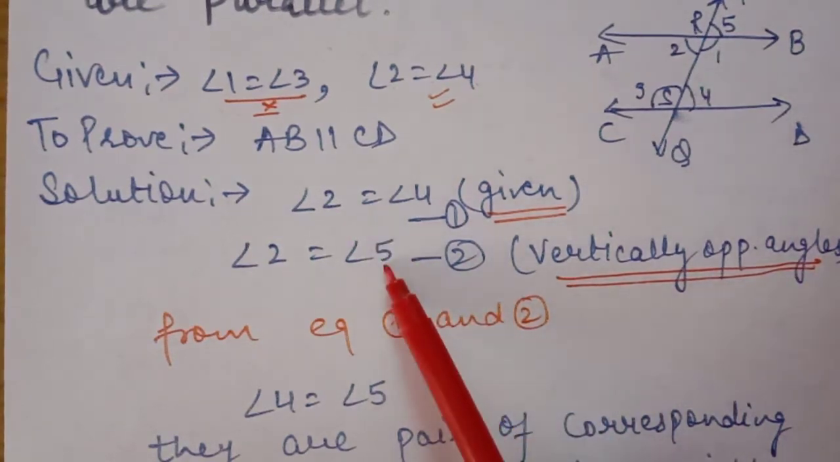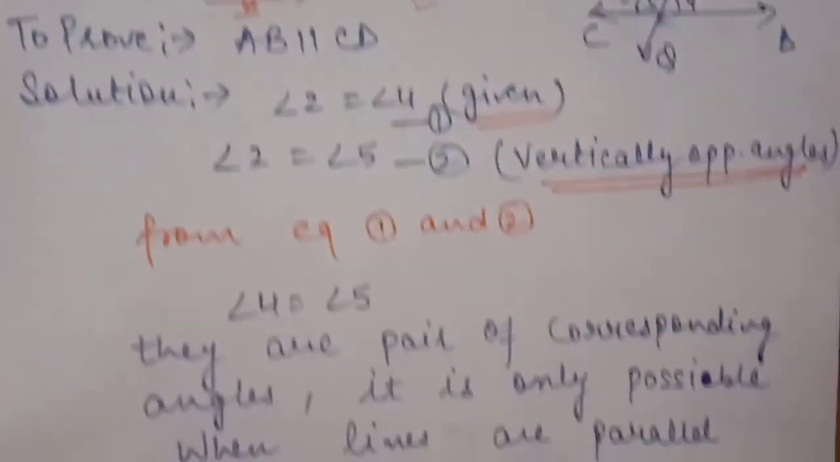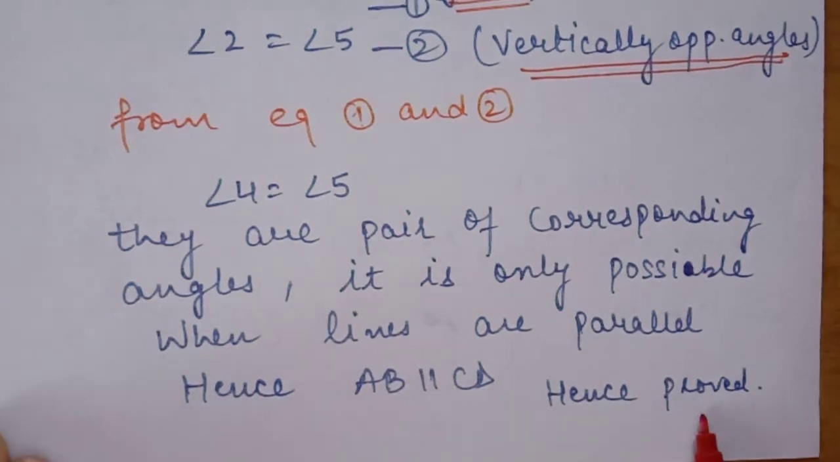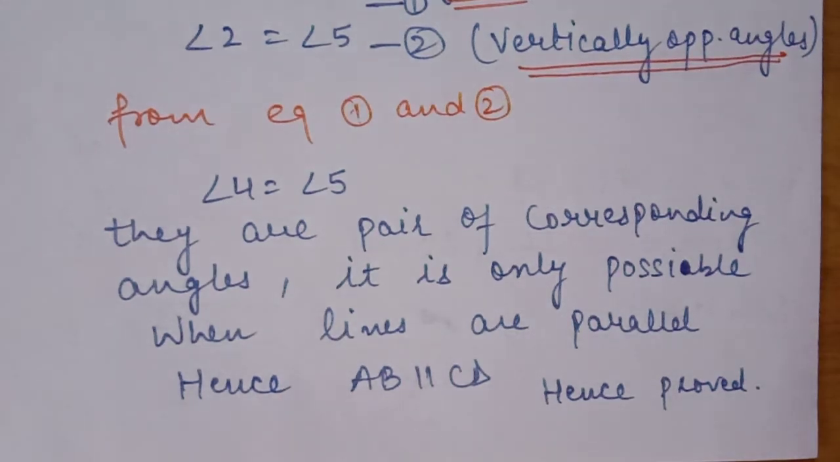From equation number first and 2, if 2 is equal to 4 and 2 is equal to 5, then definitely 5 and 4 are also equal to each other. If 5 and 4 are equal to each other, they are a pair of corresponding angles. It is only possible when the lines are parallel. So AB parallel CD, hence proved. So if you got my point, some of the uses of property of angles are very easy to prove. With the help of some properties, it is very easy to prove a theorem.